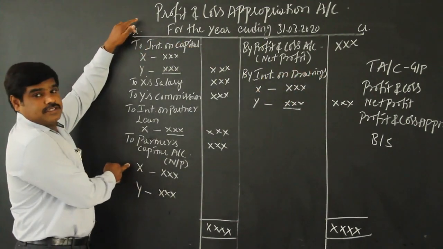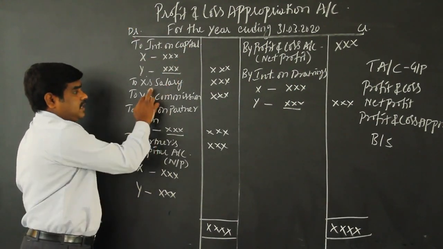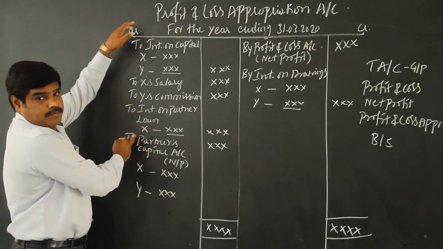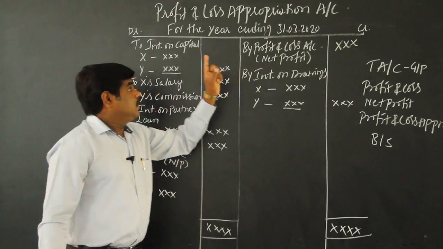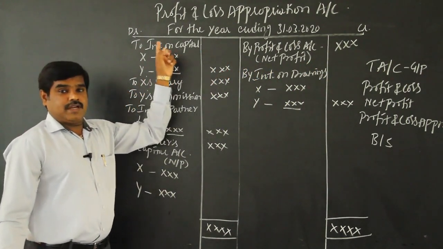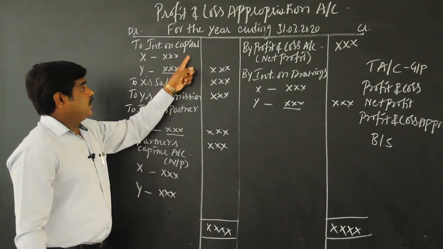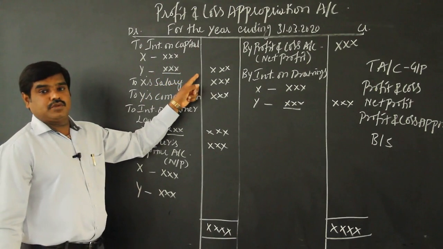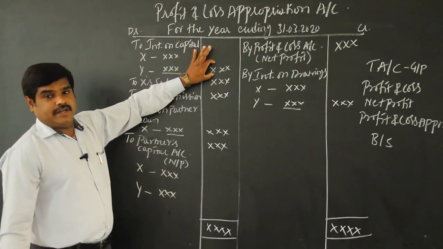These are all the expenses to the firm: interest on capital, salary, commission, and interest on partner loan. Interest on drawing is an income to the firm. So first, interest on capital has to be debited. For example, X 10,000 into 10%, so 1,000 rupees. Y 20,000 into 10%, 2,000 rupees. So 2,000 plus 1,000, 3,000 should be debited.